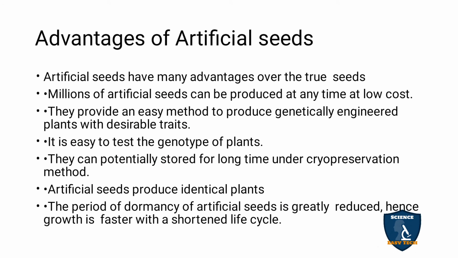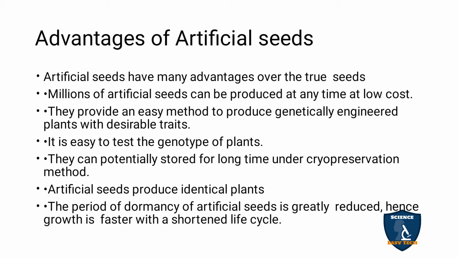Next, the advantages of artificial seeds. The artificial seeds have so many advantages compared to the true seeds. Millions of artificial seeds can be produced at a low cost. At any time you can produce these artificial seeds. With natural seeds, you have to wait some more time for the flower to form. The flower has to be fertilized, then the fruit has to form, and only after that will you get the seeds. But with artificial seeds you can prepare them at any time, with low cost.